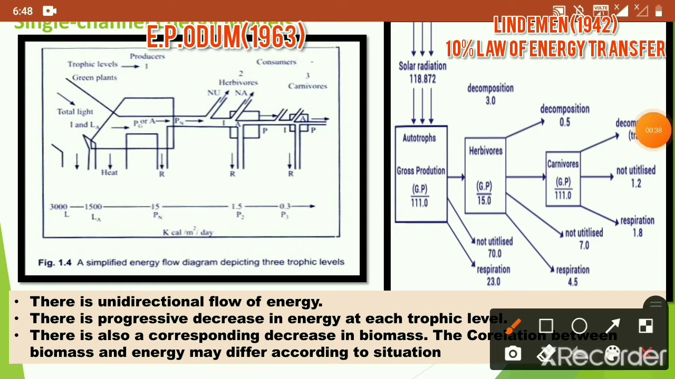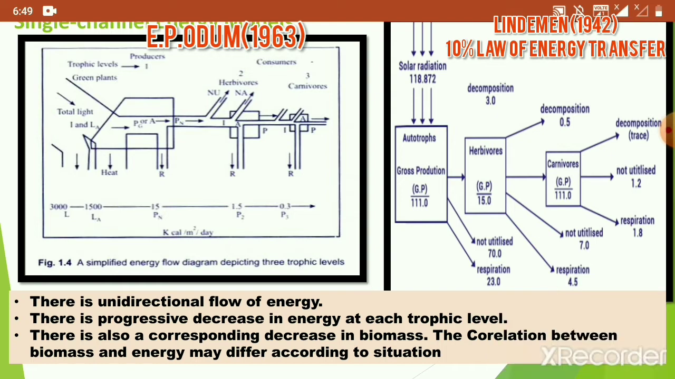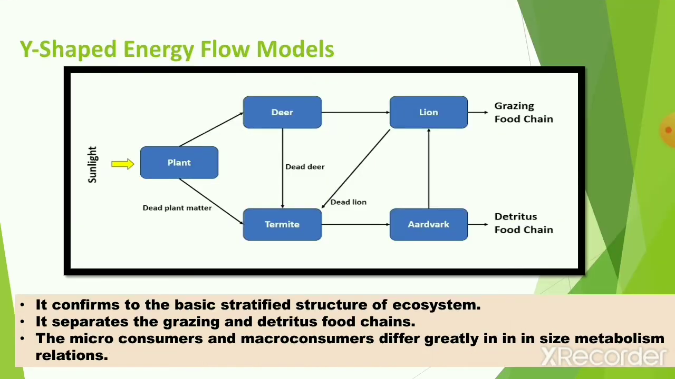So by these two single channel energy models, it is clear that first, there is unidirectional flow of energy. Second, there is progressive decrease in energy at each and every trophic level. Third, there is also a corresponding decrease in biomass, but the correlation between biomass and energy may differ according to the situation. Now, let's see the Y-shaped energy model.